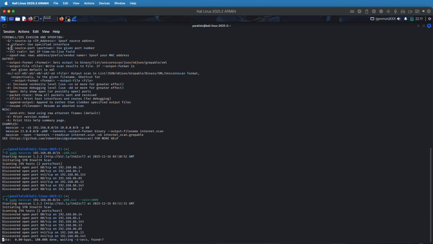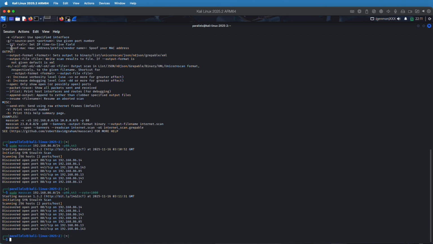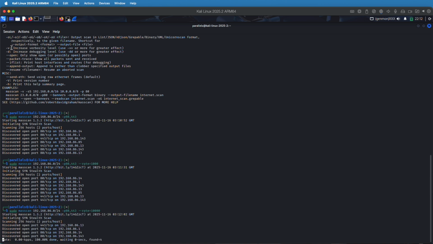Now, if you go faster than what your network interface can handle, you'll start dropping stuff. Here, we got pretty similar results. We got 7 in each scan. But let's bring this up to 10,000, and let's see if this interface can handle it. Doesn't look like it. Looks like we only got 4 because it started dropping packets.